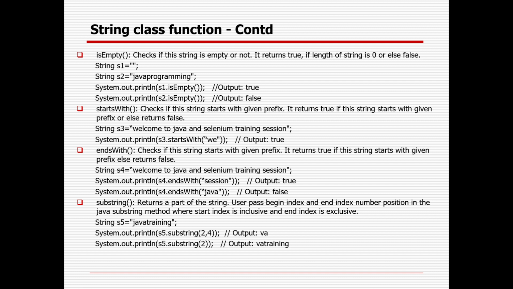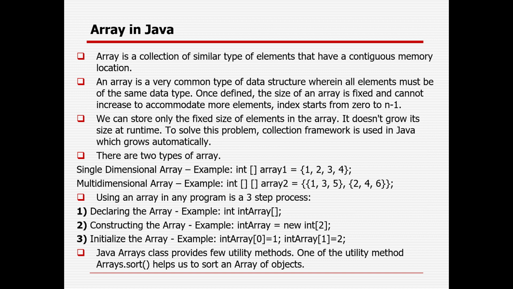Okay, then I will go to the next topic, then I will take a pause again. So, arrays in Java. As of now you already learned about the character array, and we already learned about the string. But an array is nothing but a collection of similar type of elements which have contiguous memory locations. One drawback of the array is that you need to fix the size of the array whenever you are defining it, right? So that is the reason once you define the size, you cannot change it during runtime.